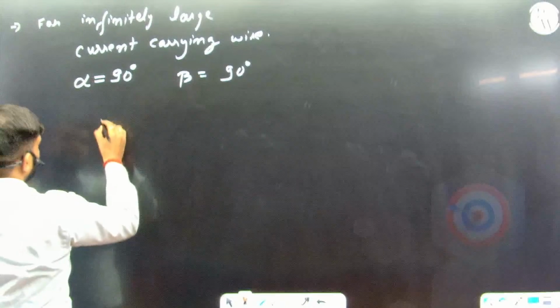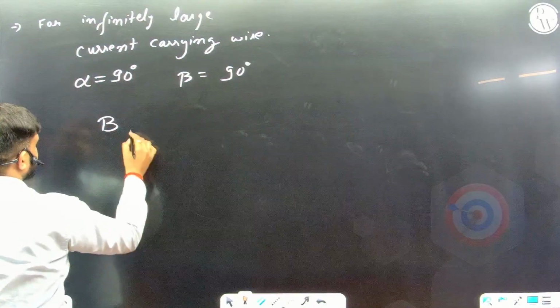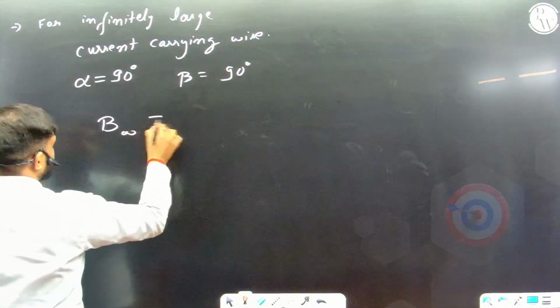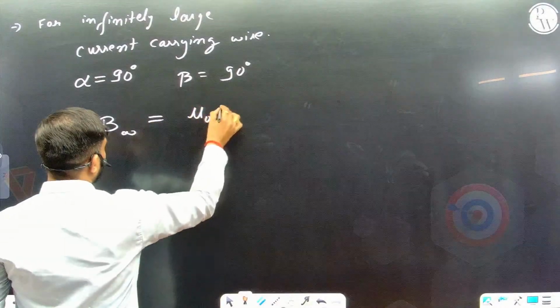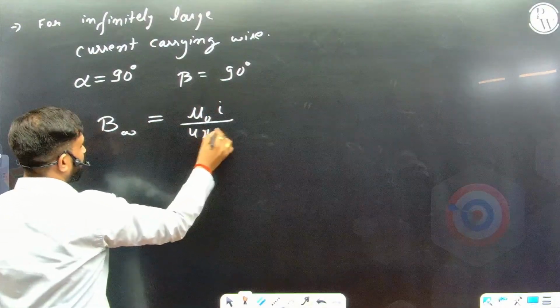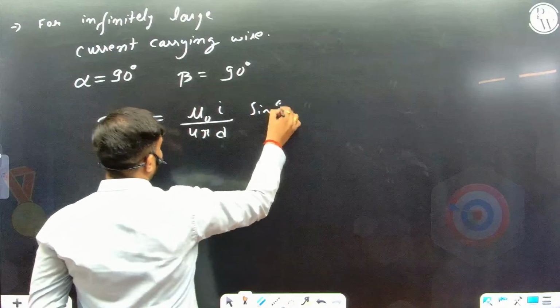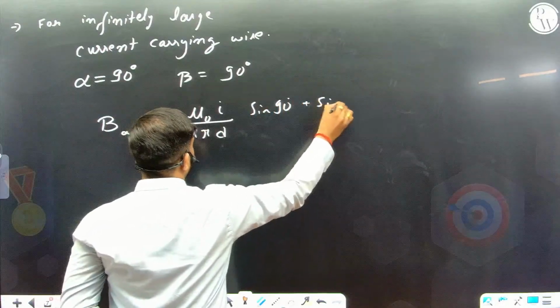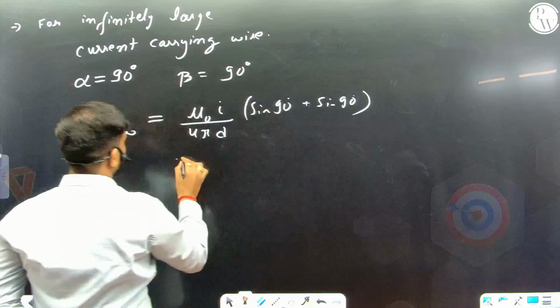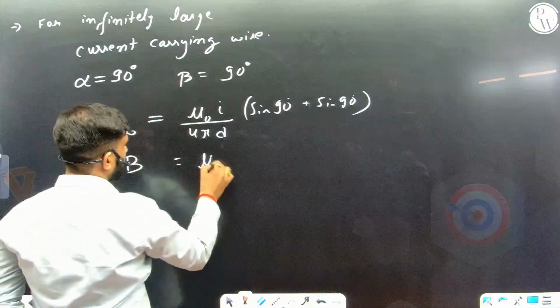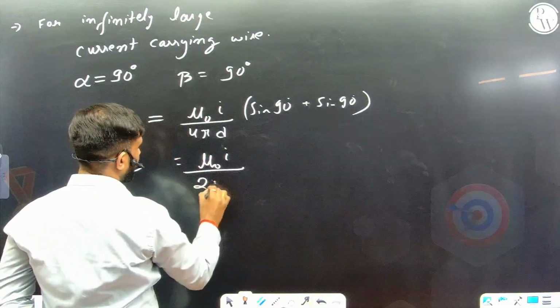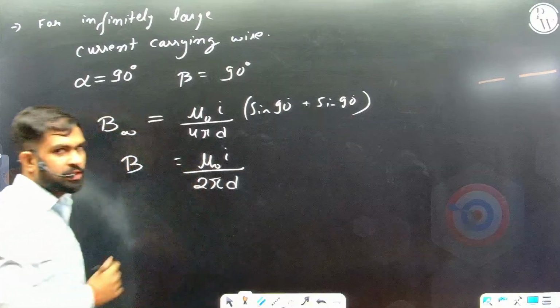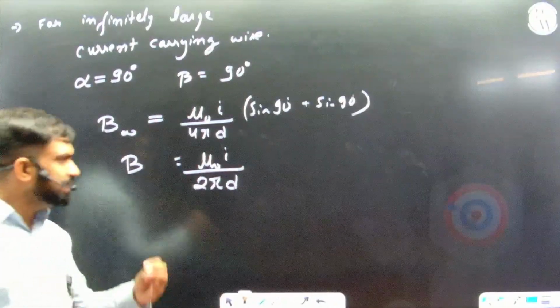So just put the values, and what you will get: magnetic field due to infinitely large current carrying wire, mu naught I by 4 pi d, sin 90 is 1, sin 90 is 1. So you got the formula, mu naught I by 2 pi d. Great. And this formula you have been using many times.